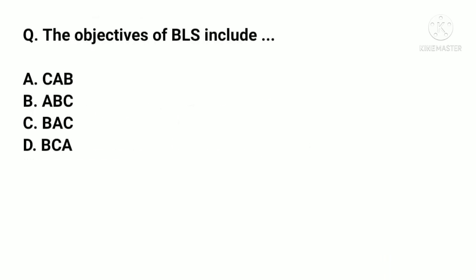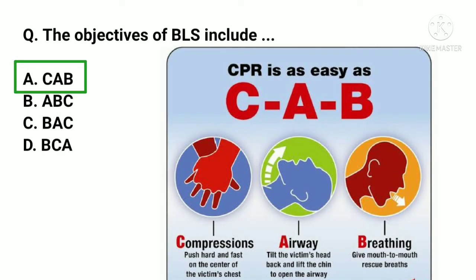The objectives of BLS include: A. CAB, B. ABC, C. BAC, D. BCA. And the correct answer is A. CAB. Basic life support should follow the CAB, that means compression, airway and breathing. This formula is used until the help arrives.